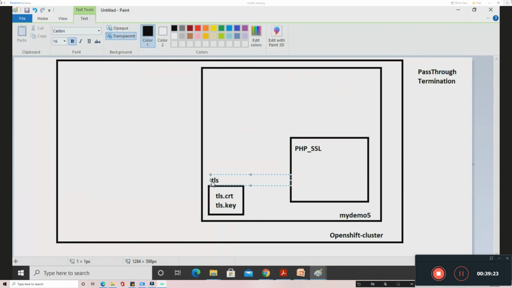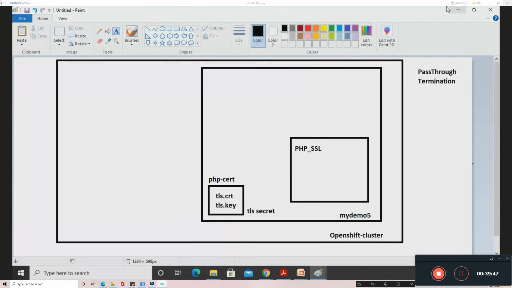We have different secrets. One is generic, we have Docker registry, and we have the TLS secret. The secret which I'm going to create is a TLS secret, because the nature of the content is TLS information. I'm going to name this secret php-crt. So I'm going to create this secret.